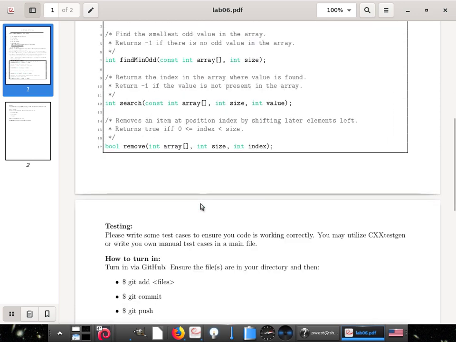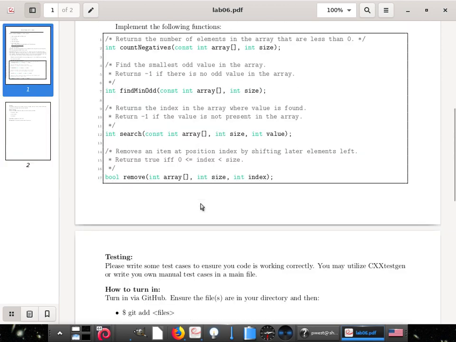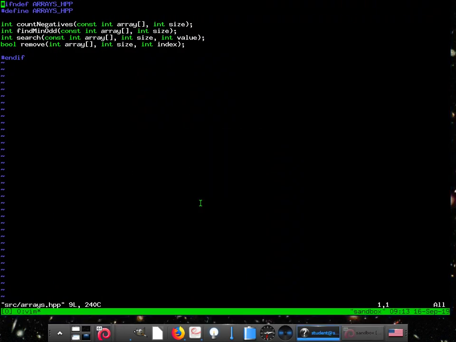Okay. I highly recommend you write test cases. This is where things start to get fun because students hopefully will start to see why, if you don't write test cases, sadness will occur. Although for this one, it may be pretty easy. It should be due a week from today. Hey, I got that one right. Let's go ahead and do this.